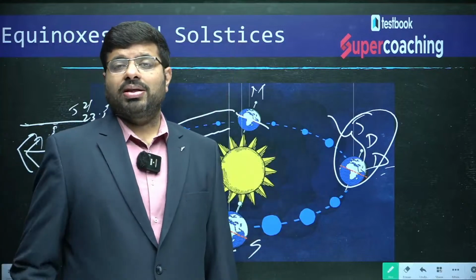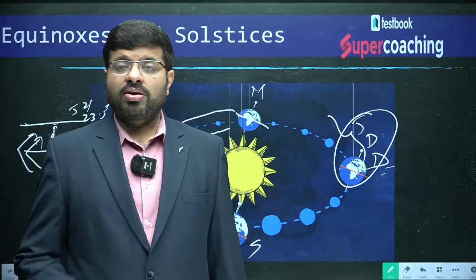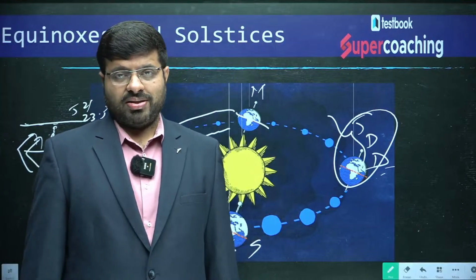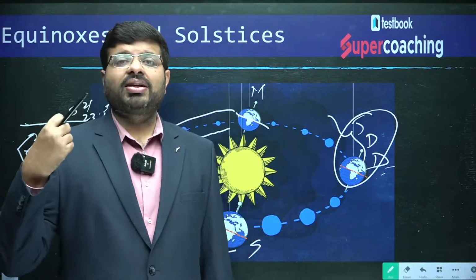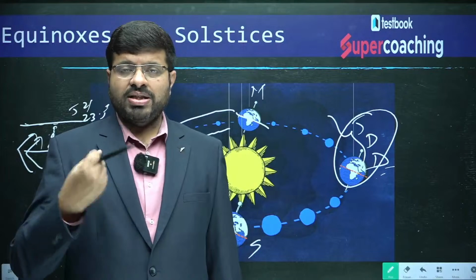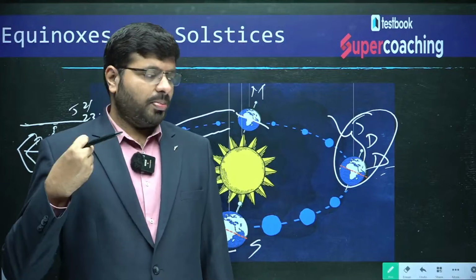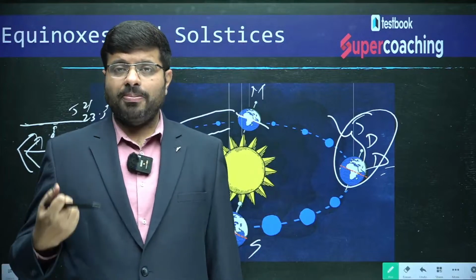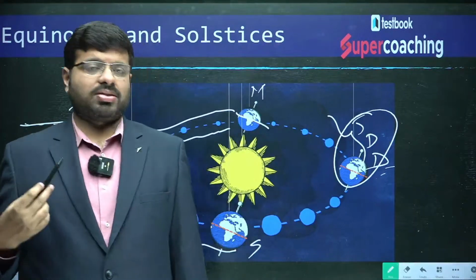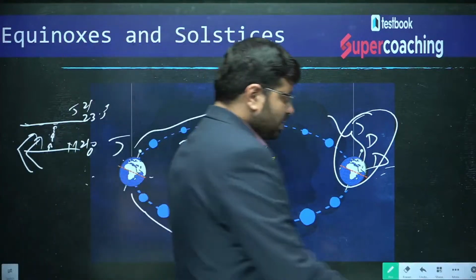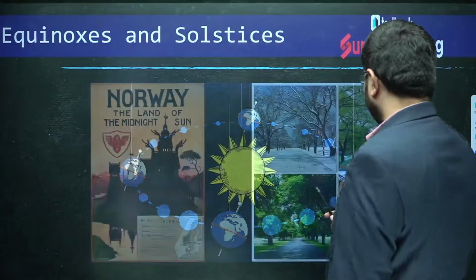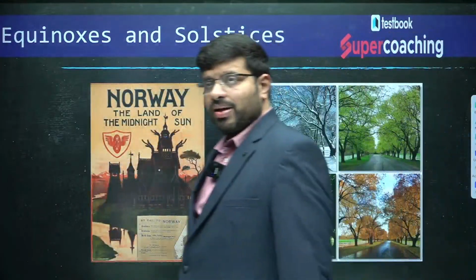That is why the seasons are formed, because of equinoxes and solstices. You can say because of the tilt of the axis. So, the tilt of the axis, because of the revolution, has an impact in terms of what? The seasons.